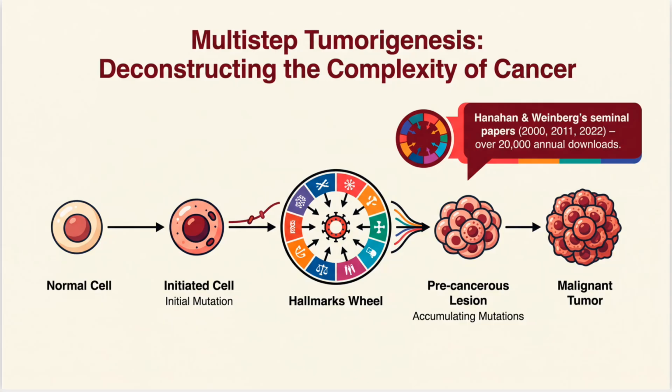As illustrated in our progression model, the journey begins with a normal cell that undergoes an initial mutation, turning it into an initiated cell. Through ongoing cycles of accumulating mutations and passing through the central hallmarks wheel, a pre-cancerous lesion eventually develops into a fully malignant tumor.